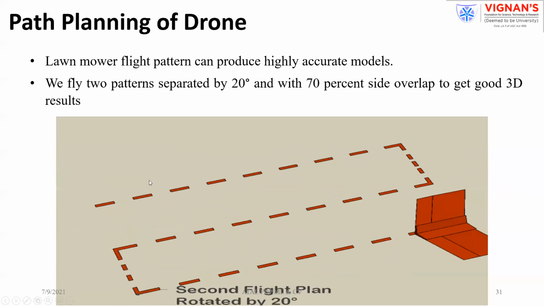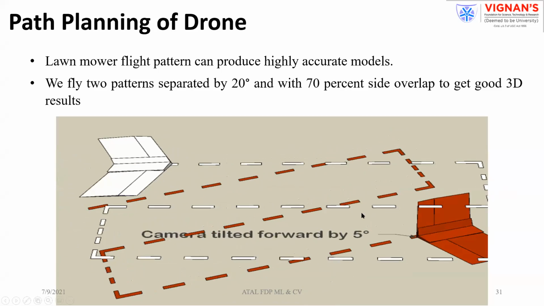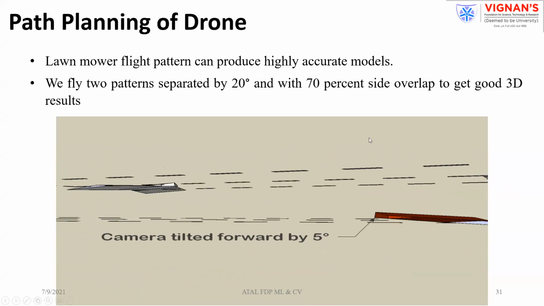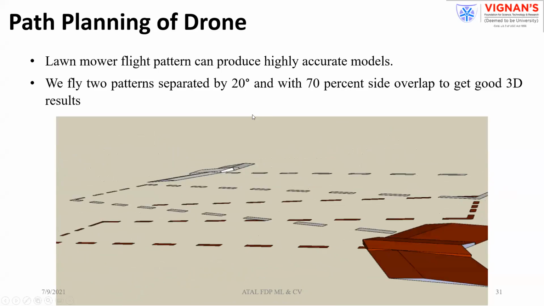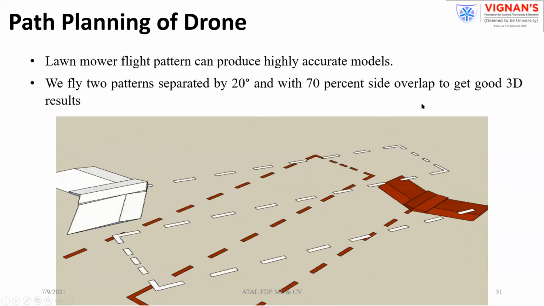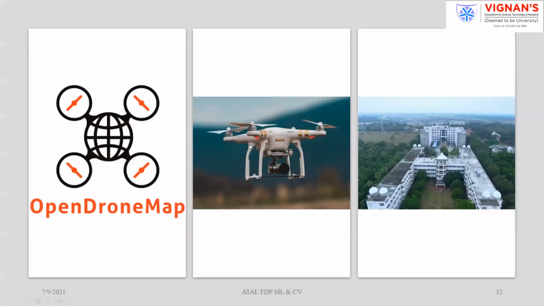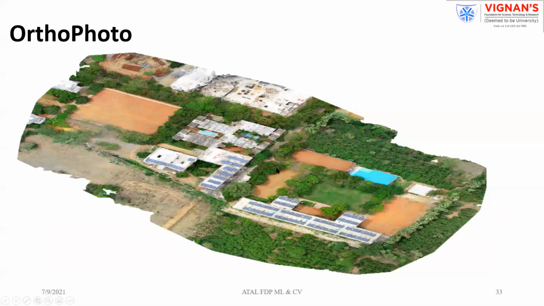First, a flight path is required, so we created the flight path for the drone. With 20 degrees separation, we created the flight path. With 70% overlap, we collected the images and created the 3D views. For that, we used OpenDroneMap, which is open source software. By using this, we created different models here.